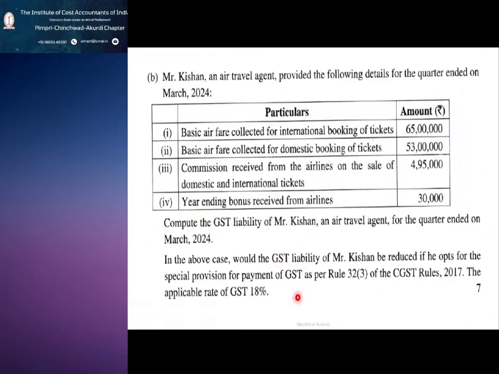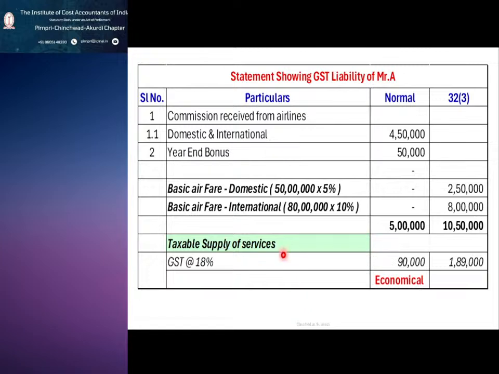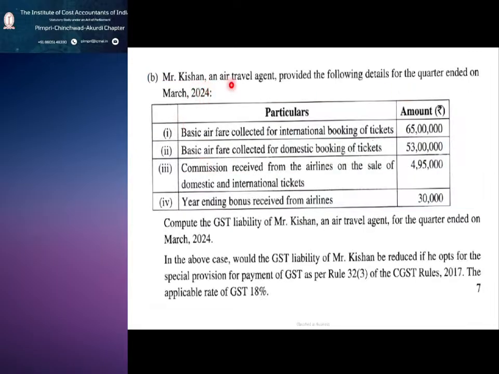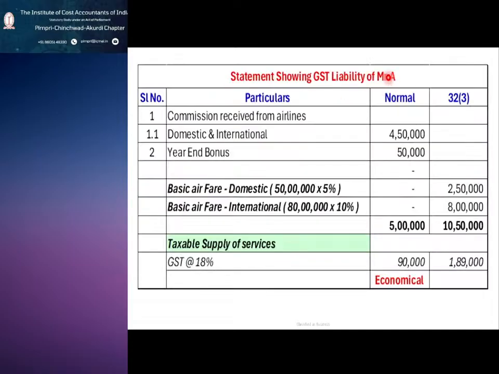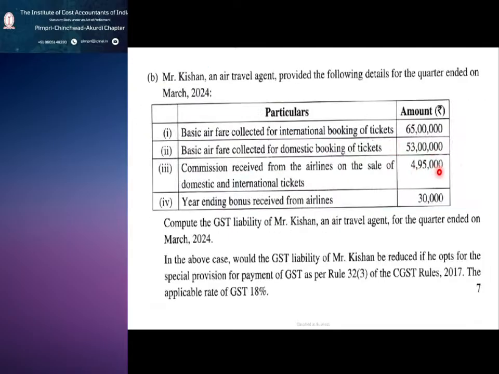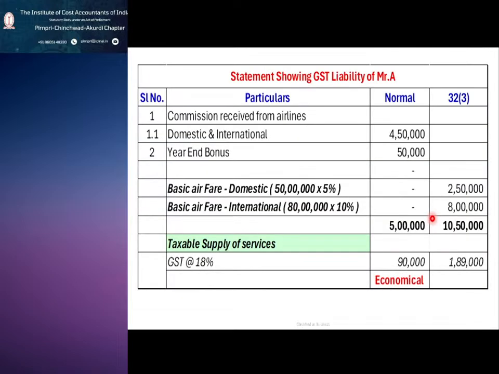Same problem here. So we can see how to present. The statement showing GST liability of Mr. Kishan. This is the normal method, and this is as per rule 32 sub rule 3. If you are following the normal method, the domestic and international commission is 4,95,000 and 30,000. Okay, one minute, let me change it so it will be easy.